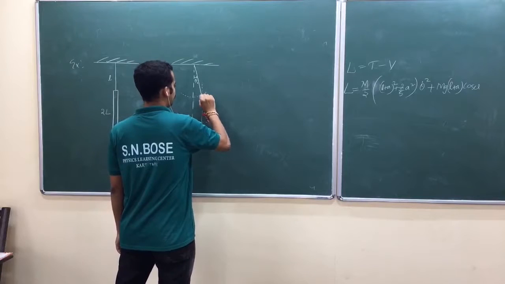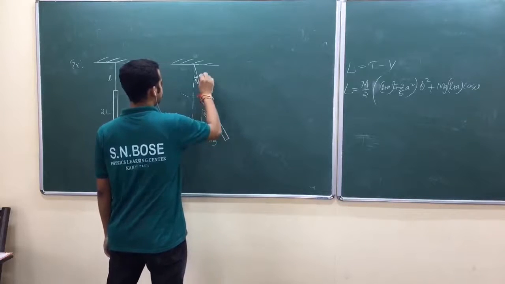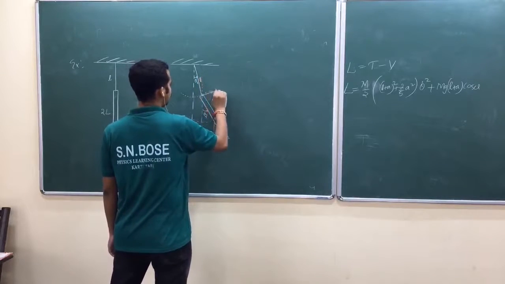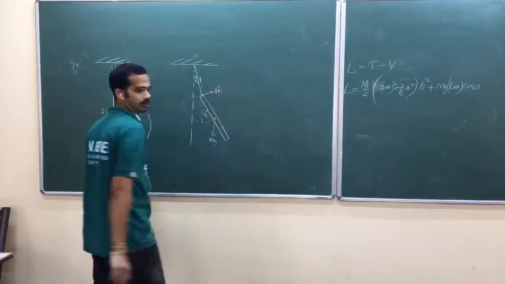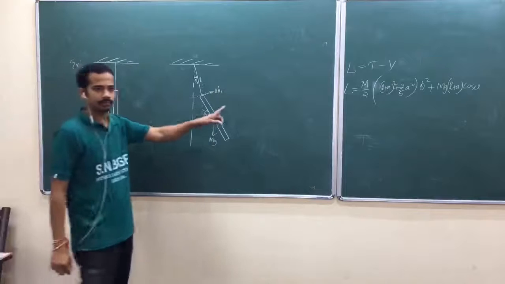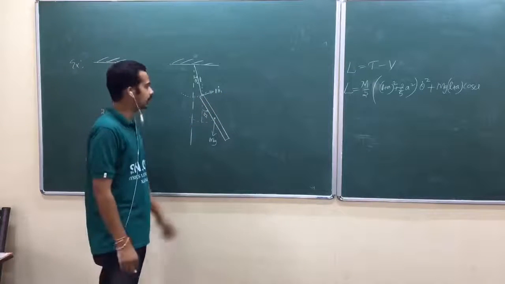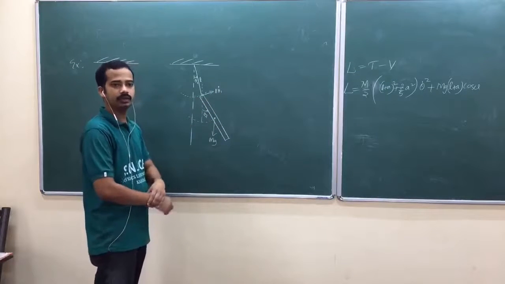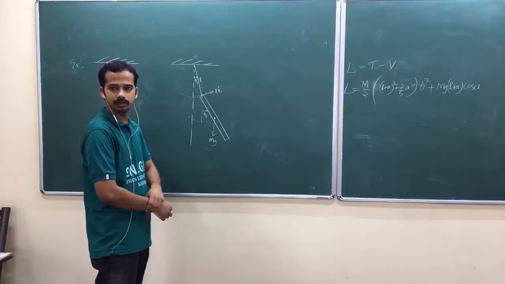Okay, so what is this velocity? L into theta 1 dot, that is this velocity. Tangential velocity is L theta dot, V theta, in plane polar coordinates.